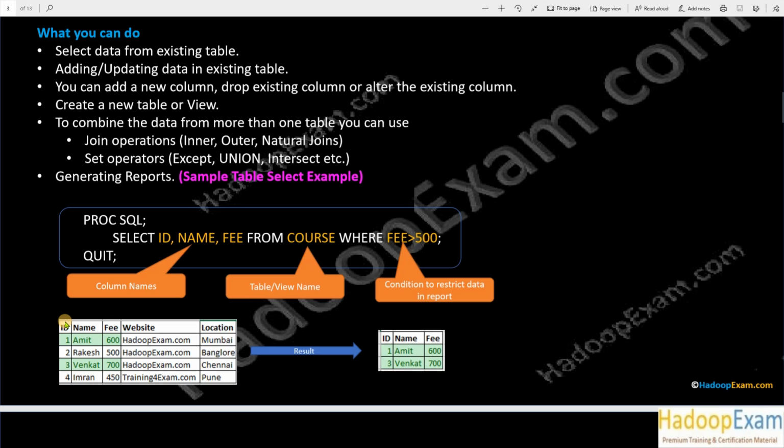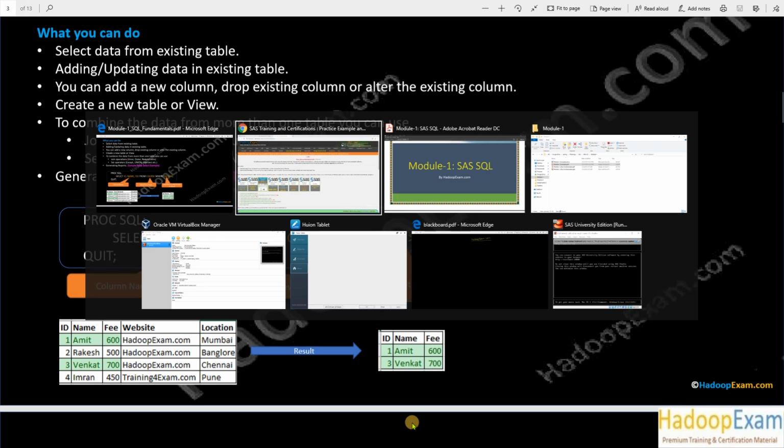Even I can update the existing data in the table using insert, update, delete, whatever operation I wanted to do, I can do on this table as well. You can even add a new column, let's say here 5 columns, correct. If I wanted to add one more column in the same table, I can do that very easily, just by writing some query. You can create a new table from an existing table as well.